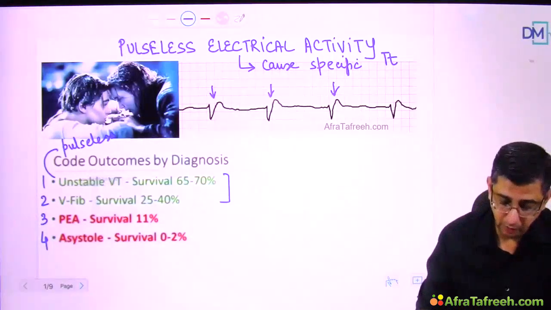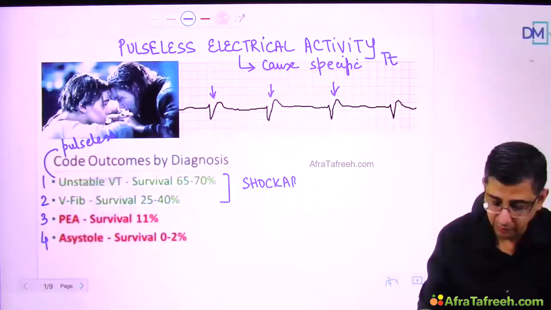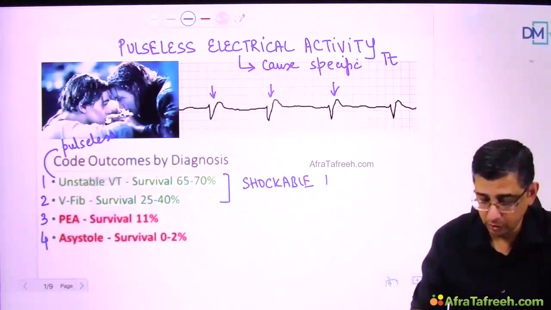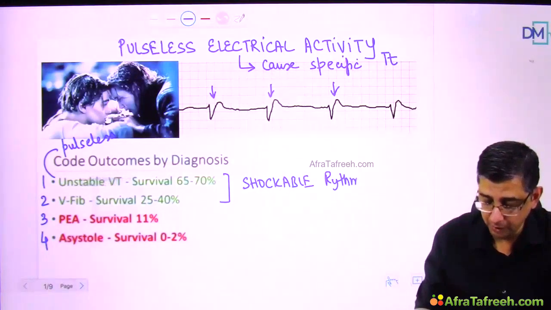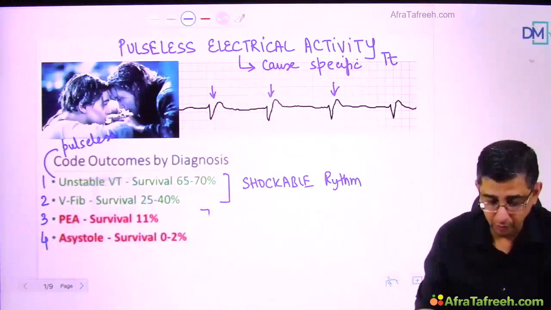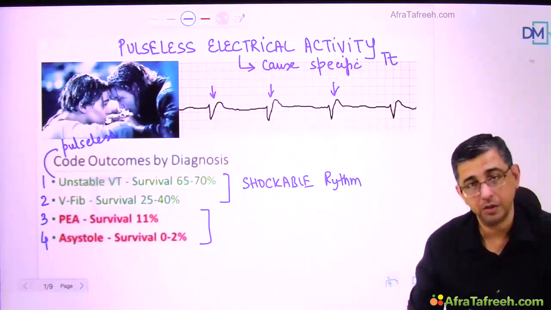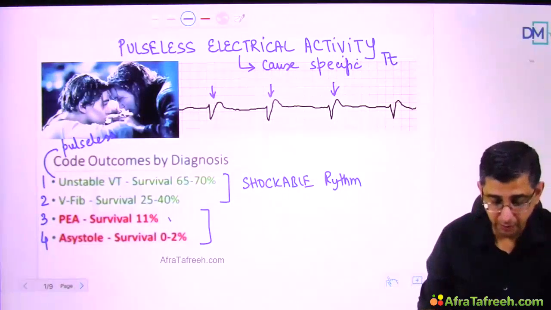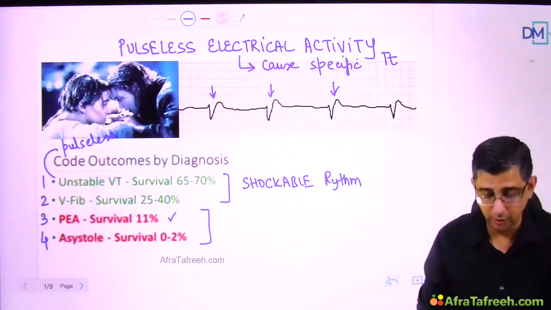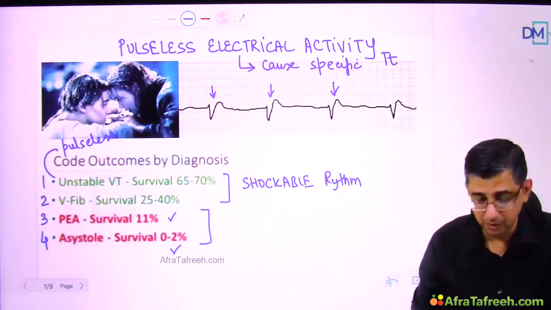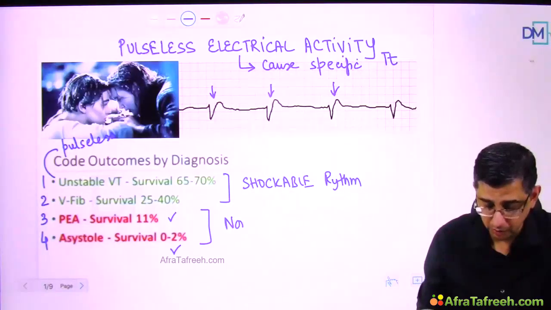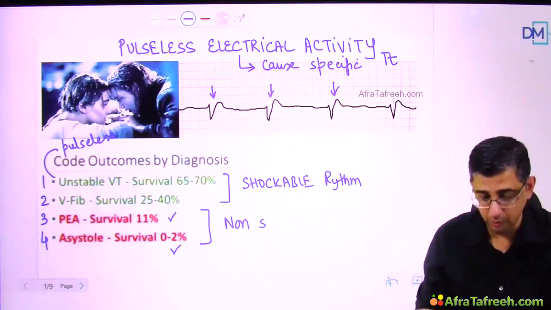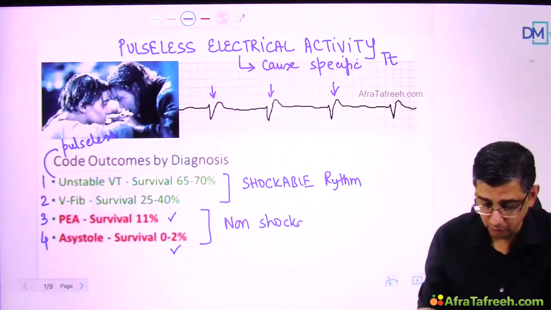Both of these are called shockable rhythms, and they are in green because the chances of survival of the patient with shockable rhythms will definitely be superior as compared to the inferior 2 conditions where we do not shock the patient. In pulseless electrical activity, you can see the survival rate is a mere 11%. In asystole, it is a mere 2%. So pulseless electrical activity and asystole is where we do not give shock to the patient. This would be called a non-shockable rhythm.